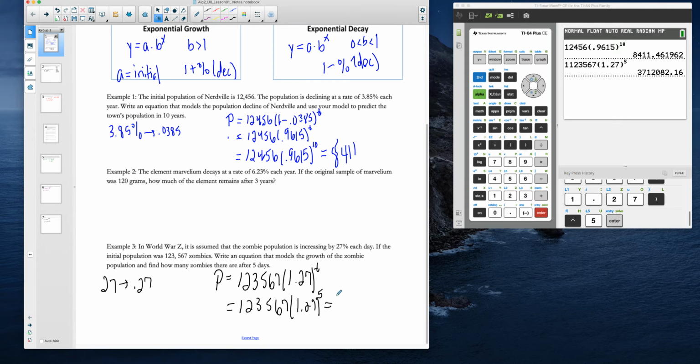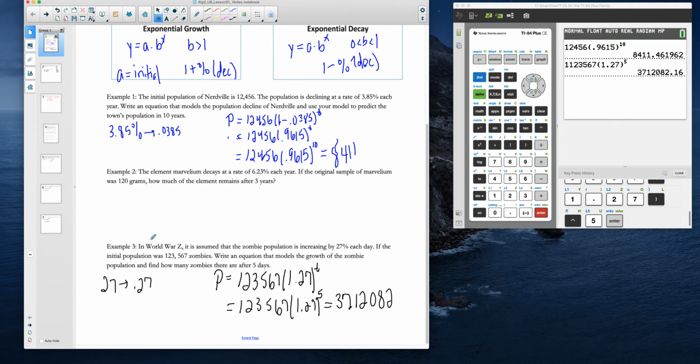So 391,712 or so, and once again, I'm just going to round down here. We don't have parts of zombies, although whether you're watching World War Z or The Walking Dead, there's definitely parts of zombies just kind of laying around, chomping at the bit a little bit, hoping that you're going to walk by. And I need to catch up on that since I've got a little bit of free time now.